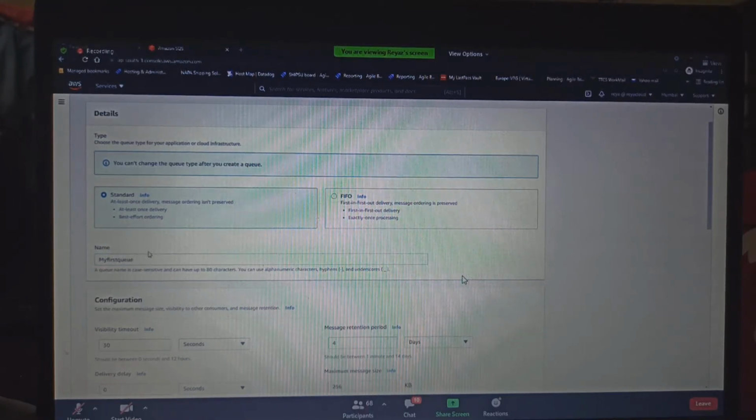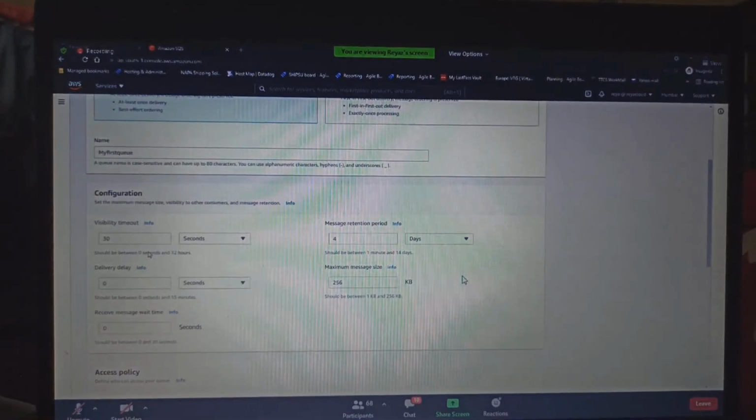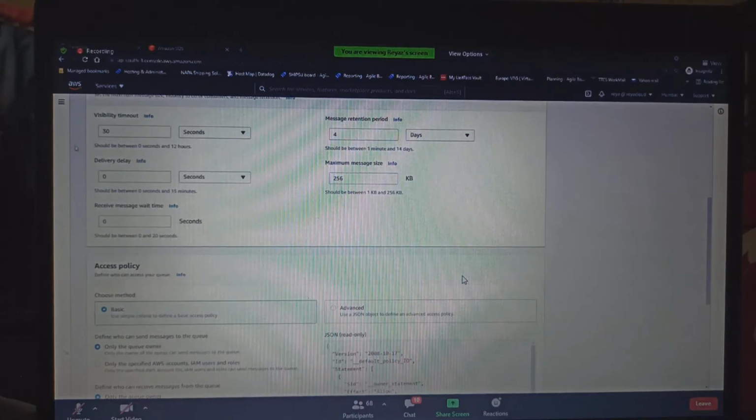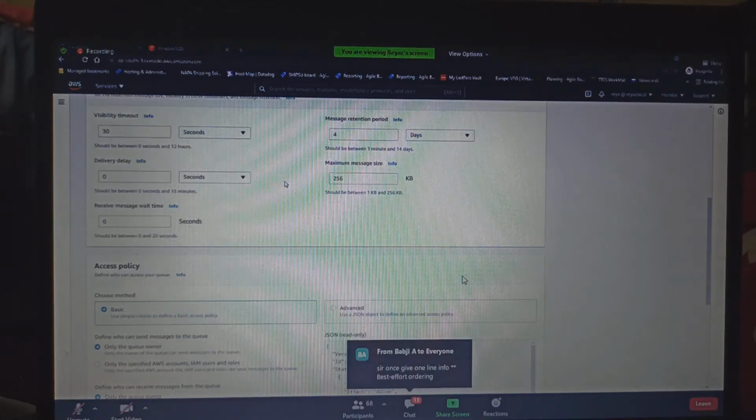Okay. And then these are all the things that we have discussed: visibility timeout, message retention period, delivery delay, maximum size, receive wait time, and their minimum and maximum values that we have discussed. Yes or no? So based on your requirement, you please change it. For now it is all the default values that you have here. Best effort.